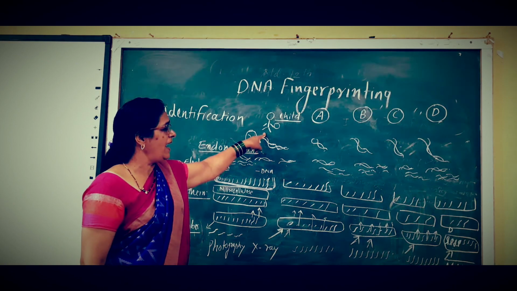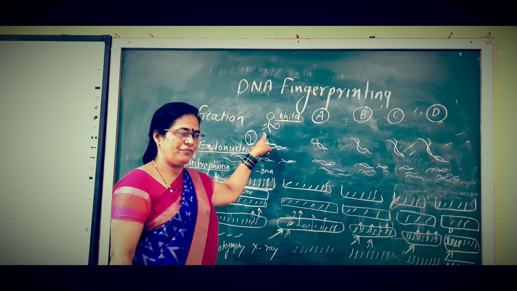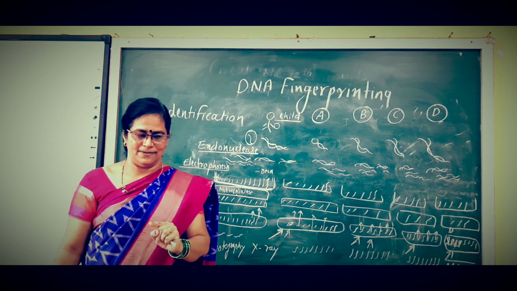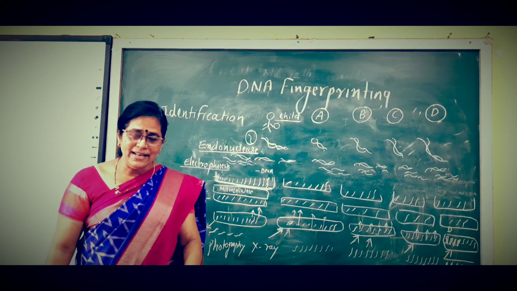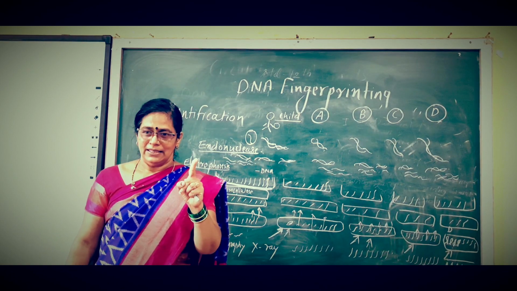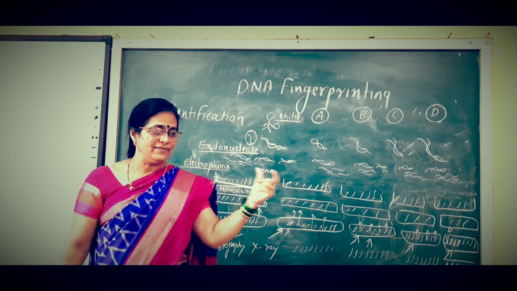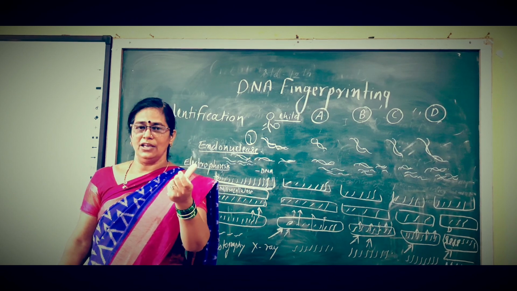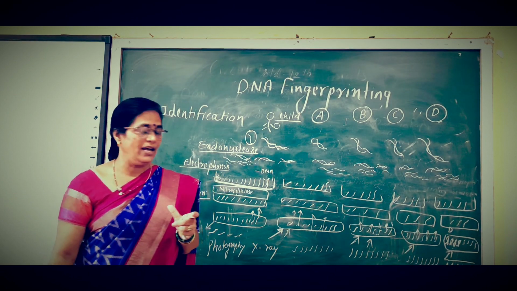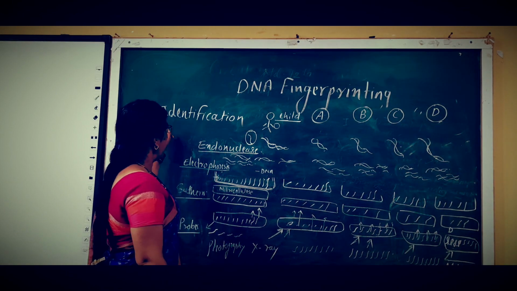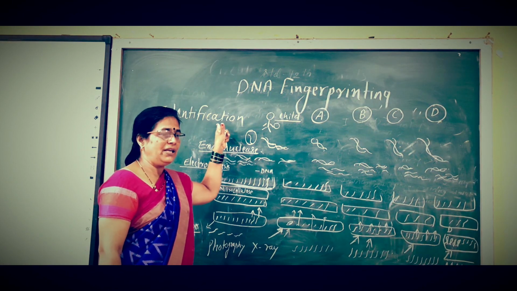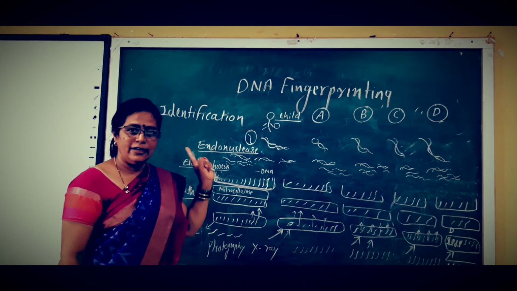Like this, we can identify the parents of the orphan child, as well as the parents of a child. This technique is also used in crime cases. So identification of a person at the level of DNA is called DNA fingerprinting.